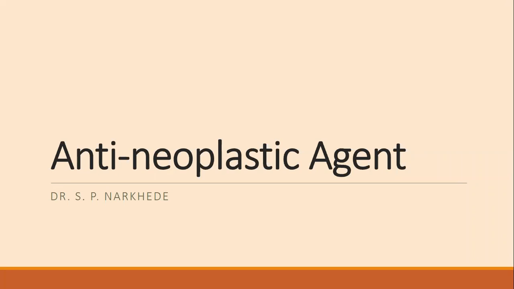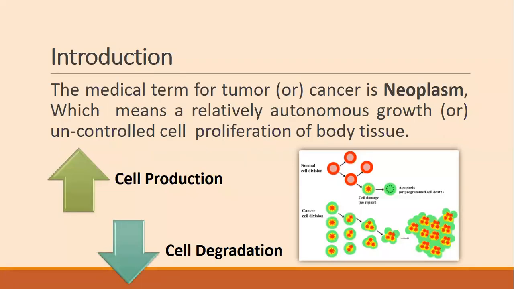Today we are going to learn about anti-neoplastic agents. Now we will understand about the tumor and cancer.